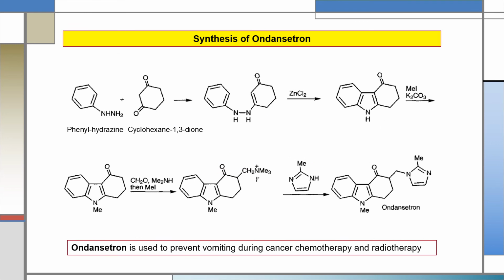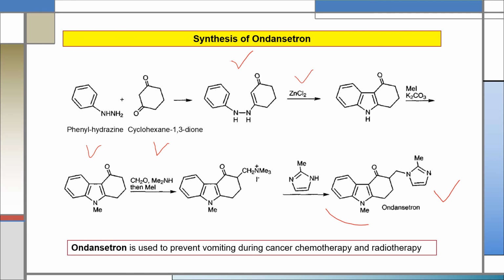Now about the synthesis of a pharmaceutically important compound which contains an indole ring in its structure. For example, synthesis of ondansetron. We can see from the structure of ondansetron that it contains an indole ring in its structure. For the synthesis of ondansetron, we have to start with phenylhydrazine and cyclohexane-1,3-dione. When these two substances react with each other, a condensation reaction will occur and a molecule of water will be eliminated and this product will be produced, which then reacts with zinc chloride.